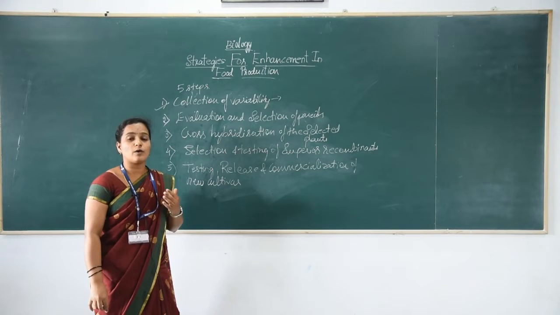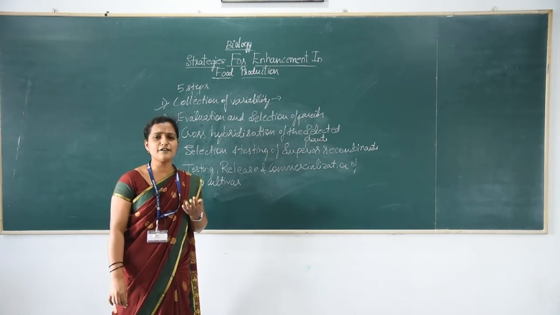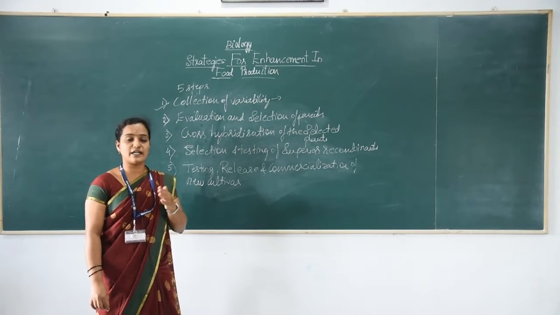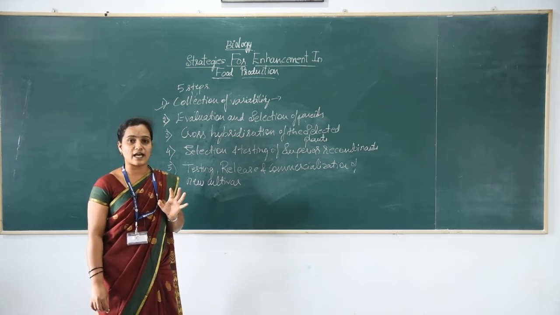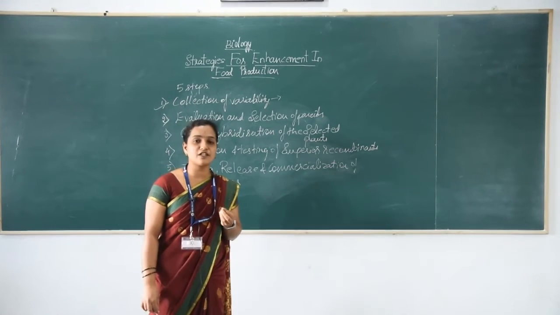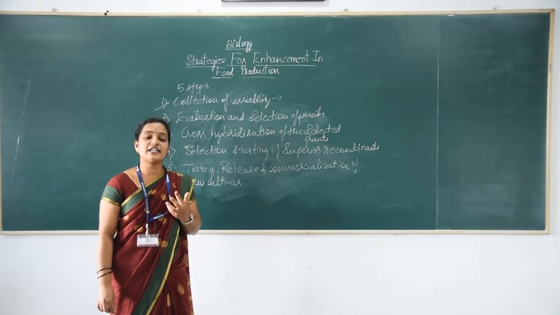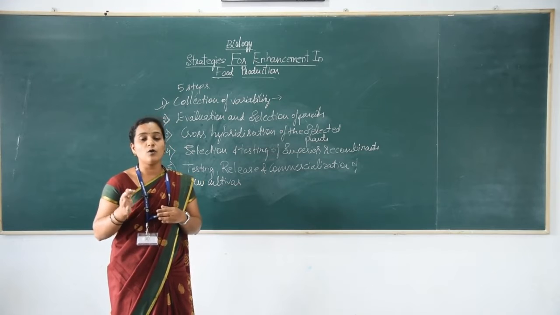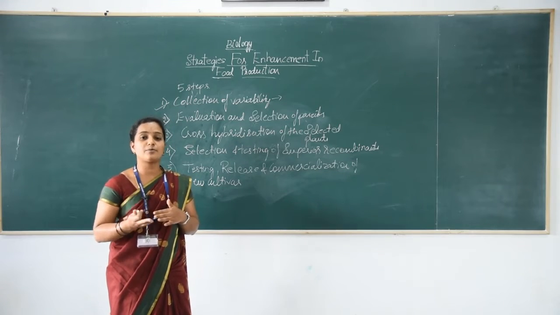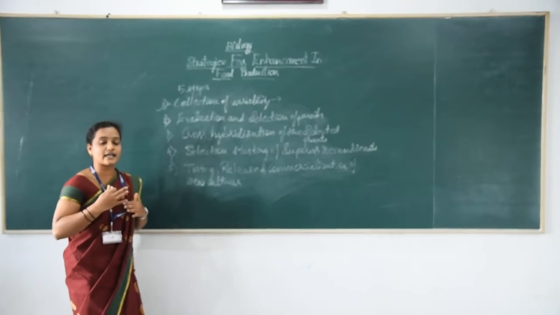Ragi has 121 varieties, and these varieties differ in a few characteristics or traits from one another. This difference is referred to as genetic variability. The collection and preservation of this genetic variability is the prerequisite. This genetic variability we can find in the wild varieties. Collection and preservation of these varieties will help to develop a new genetic variety.